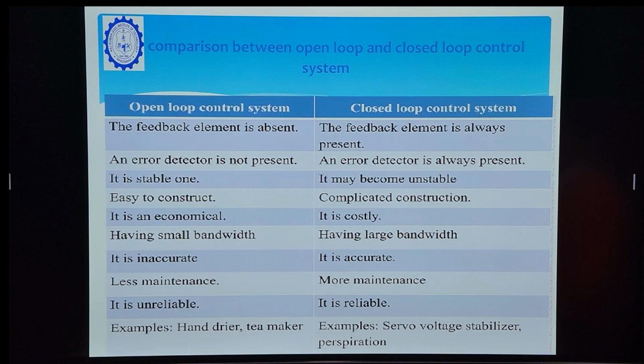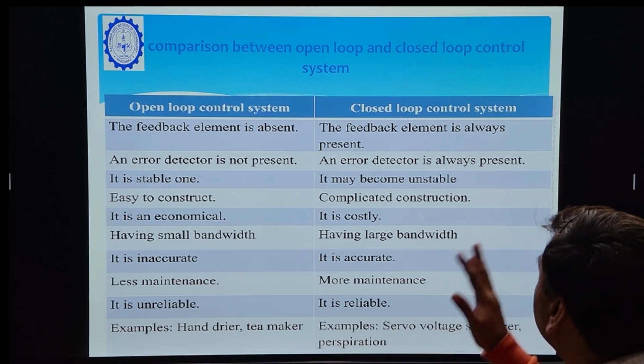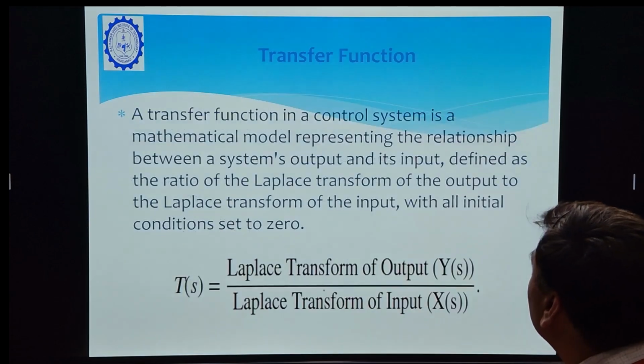The examples of open loop control system are hand dryer and tea maker, and examples of closed loop control system are servo voltage stabilizer and perspiration. This is the basic difference between open loop control system and the closed loop control system.